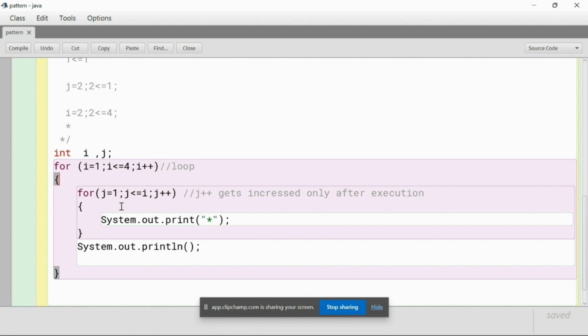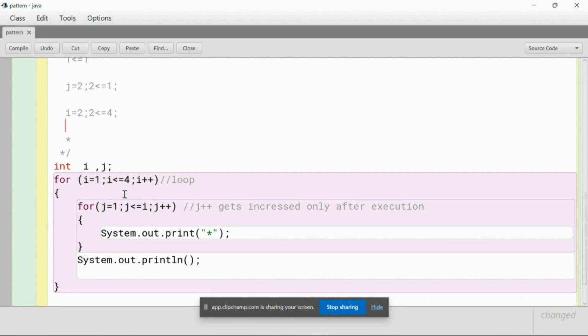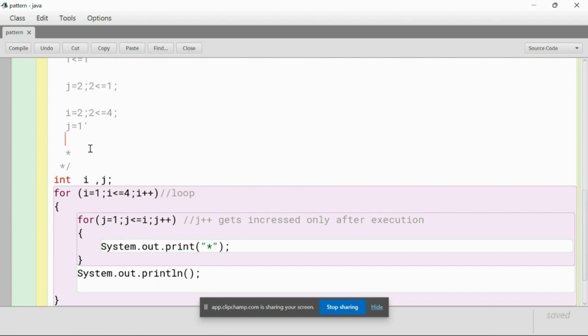While coming to the next statement, we have j is equal to 1, and j should be less than or equal to i. What is i? Now j is 1, and j should be less than or equal to 2, because that's what we said in the line before, right? i is equal to 2; we have incremented it over here.